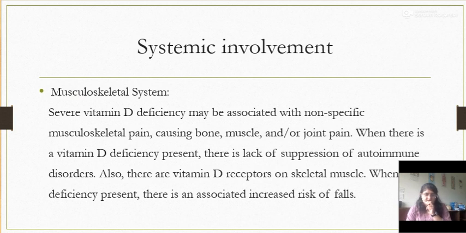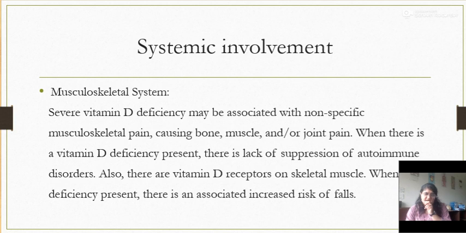Systemic involvement. It involves various systems of the body. The commonly involved is musculoskeletal system. So musculoskeletal system, there will be musculoskeletal pain causing bone or muscle or joint pain, and when there is vitamin D deficiency present, there is lack of suppression of the autoimmune disorders. Also, there are vitamin D receptors on the skeletal muscle, and when the deficiency is present, there is an increased risk of falls.